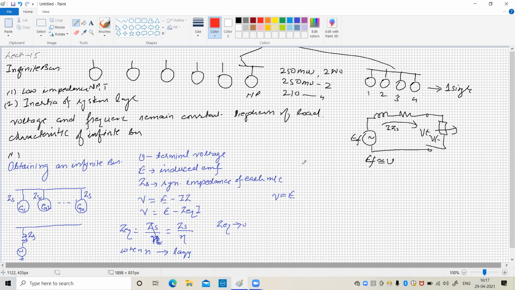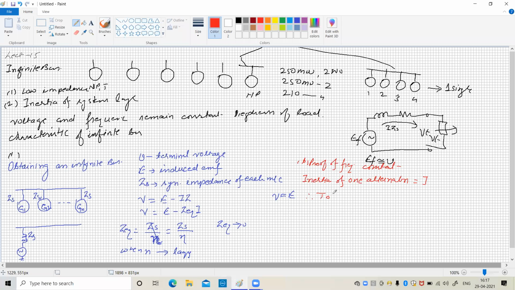Part B is the proof of constant frequency. Let the rotational inertia of one machine or alternator be J. Let there be n alternators connected.